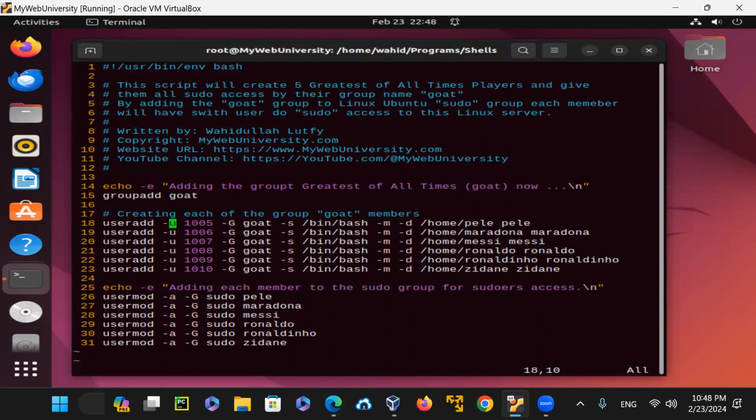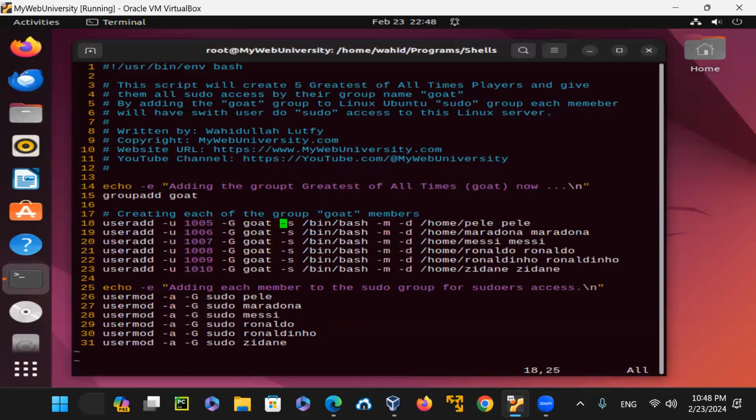And then useradd is the command that we are using here. The user ID starts from 1005 all the way to 1010. So that's the 6 users, with their user IDs having to be unique. And the group, in uppercase, is GOAT.